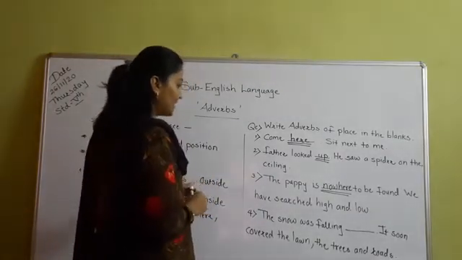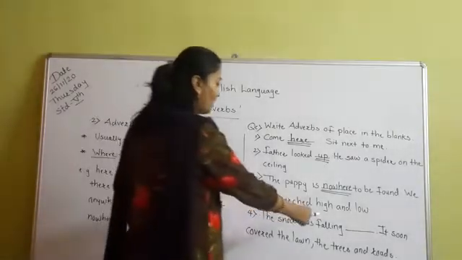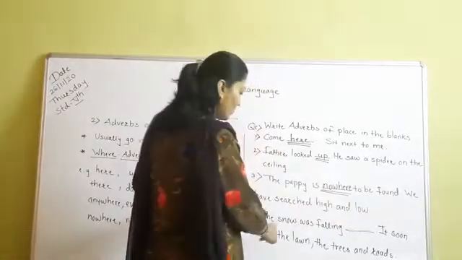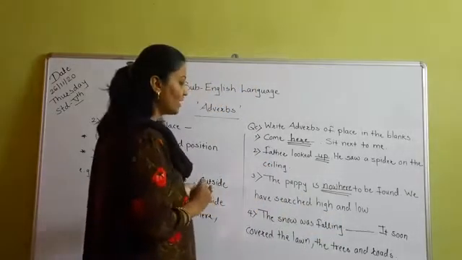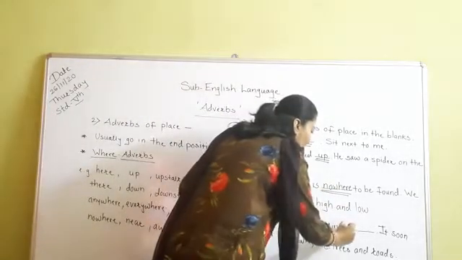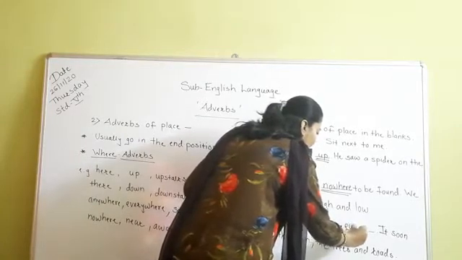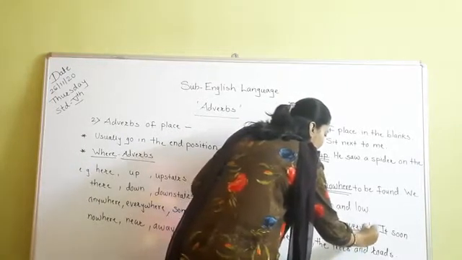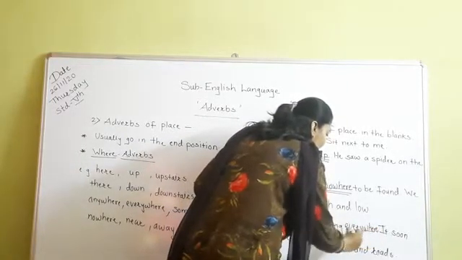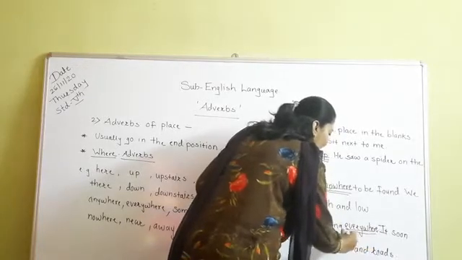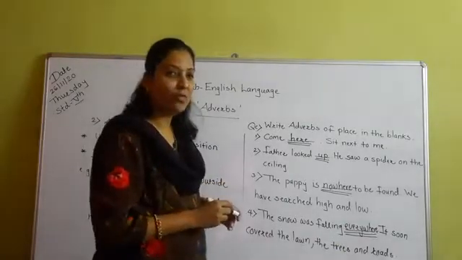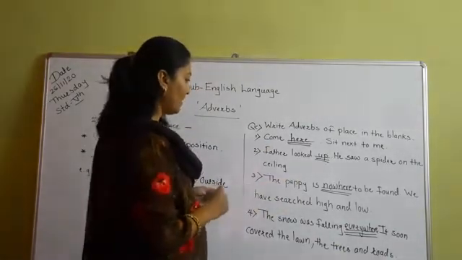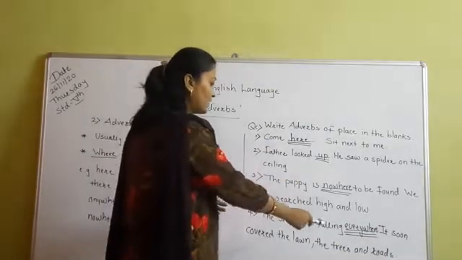Now the fourth sentence is: The snow was falling dash dash. It soon covered the lawn, the trees and the roads. The snow was falling, so we will write here everywhere. It's not like the snow is falling on a particular place. When there is a snowfall, it falls everywhere. It soon covered the lawn, the trees and the roads.